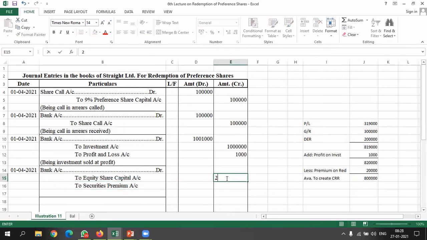So we made an arrangement of 2 lakh rupees at a premium of 10%, 20,000. So we got 2,20,000 amount.